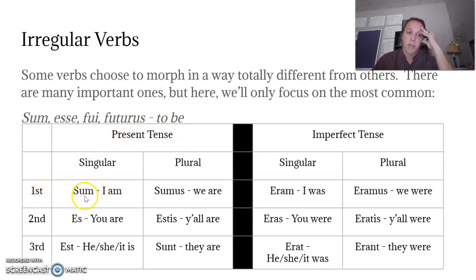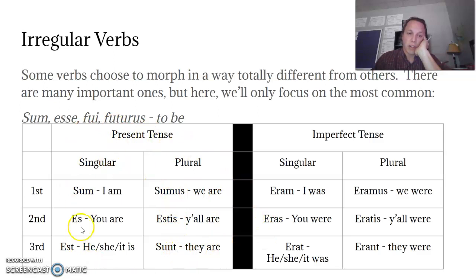The first person singular is sum, meaning I am. Second singular is es, for you are. Third singular is est, he, she, or it, or a name, is. Sumus, we are. Estis, y'all are. Sunt, they are. And that's the first, second, and third plural.